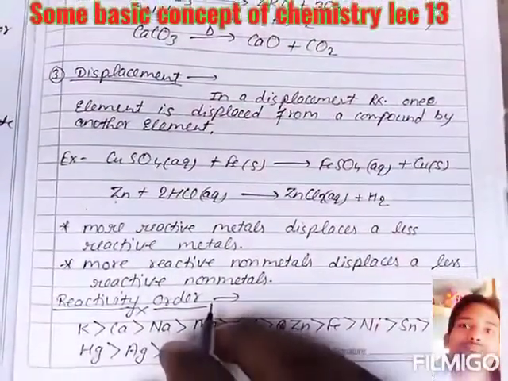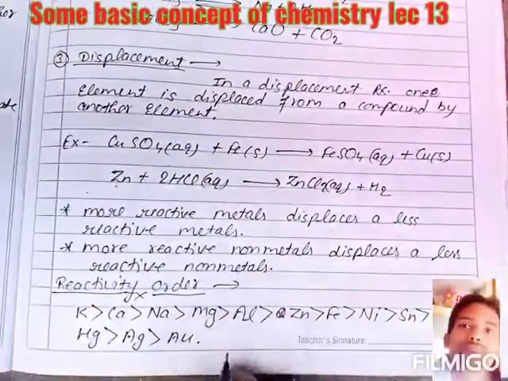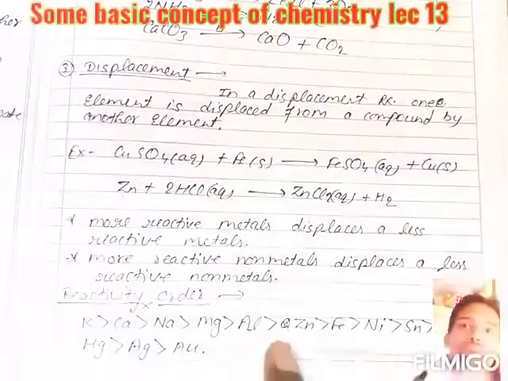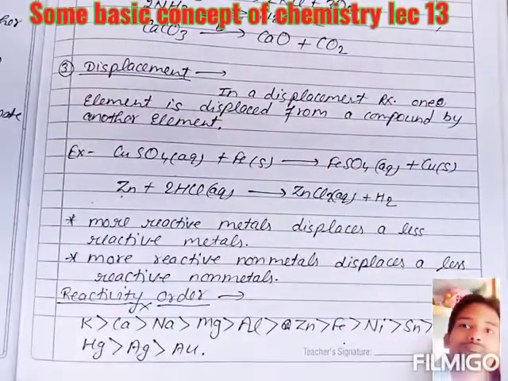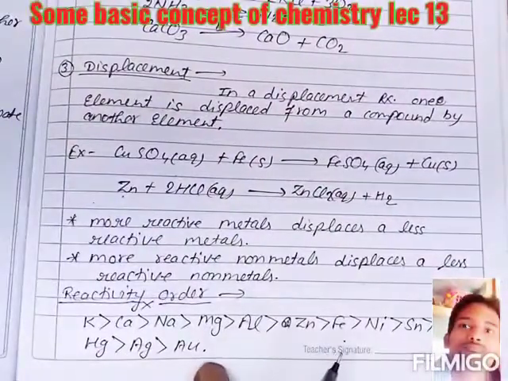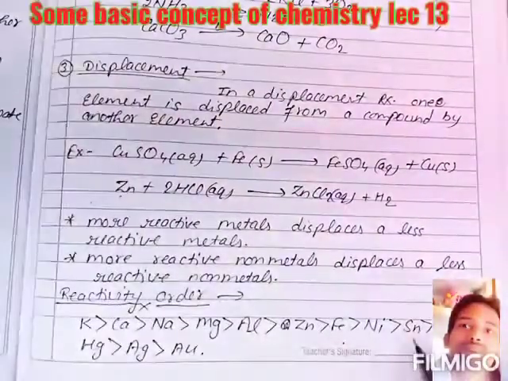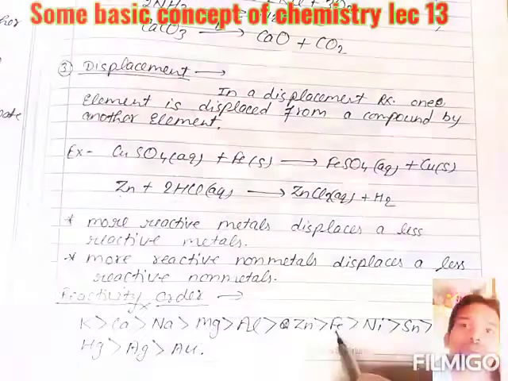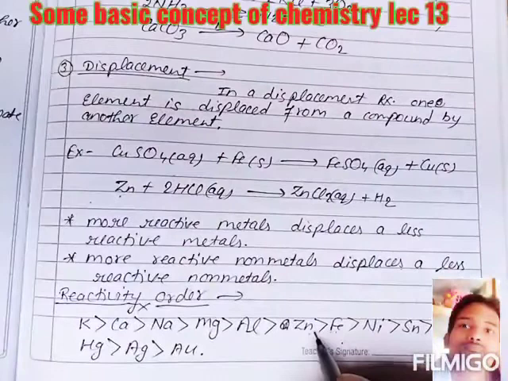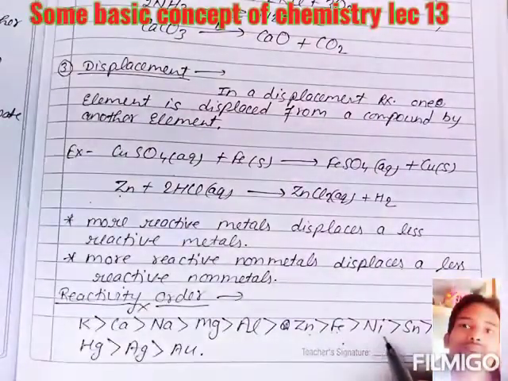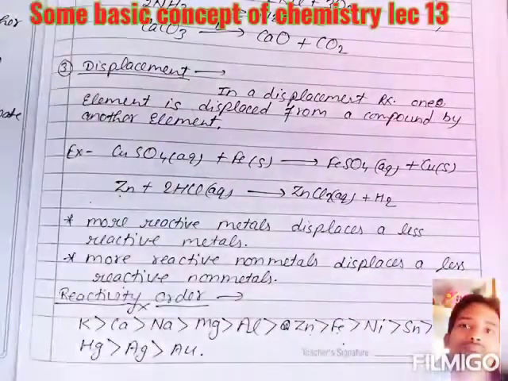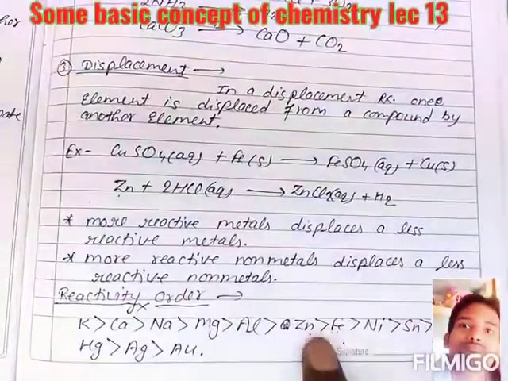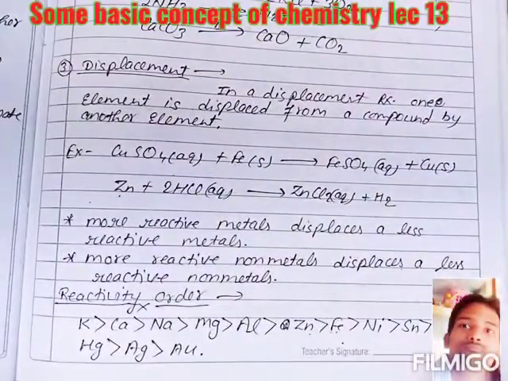Reactivity order: you should always remember this, it will be beneficial for you. The reactivity order is potassium, calcium, sodium, magnesium, aluminium, zinc, iron, nickel, tin, lead, copper, Hg, Ag, Au. Looking here, zinc and iron have greater reactivity as compared to copper, so they are more reactive and will displace copper easily from the solutions.